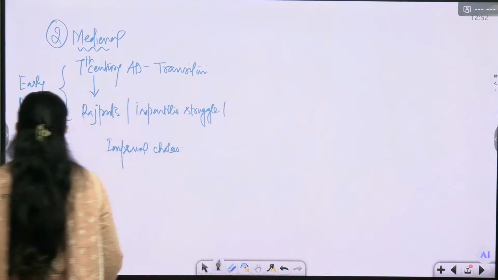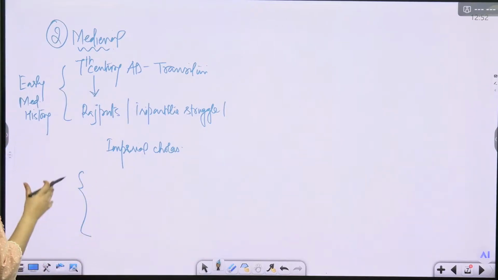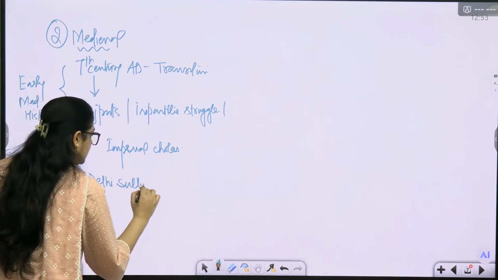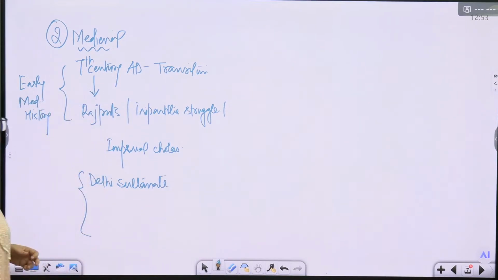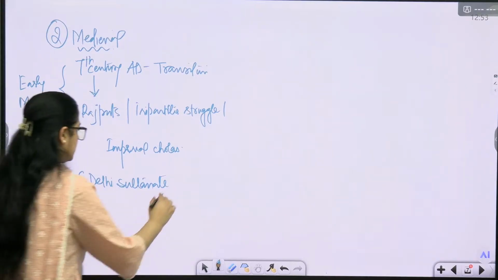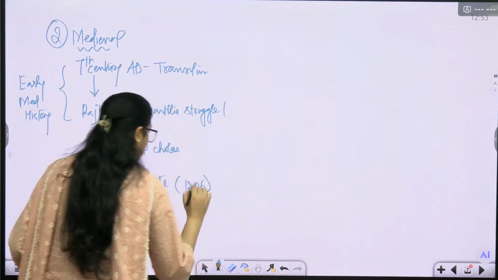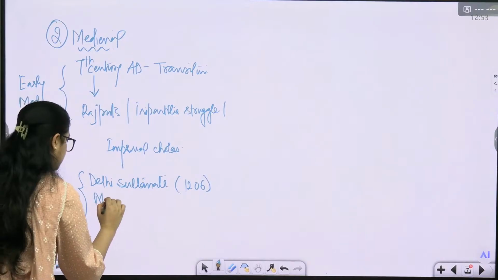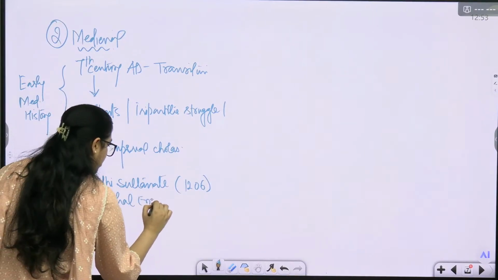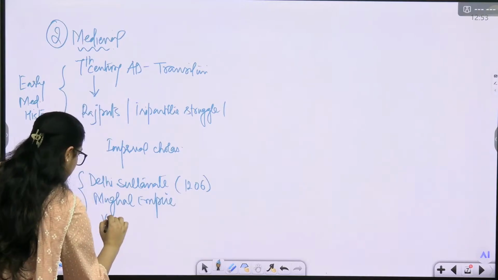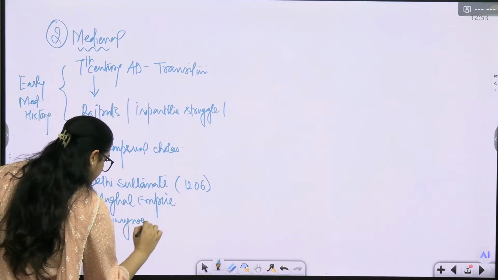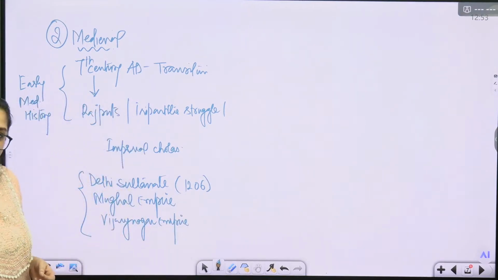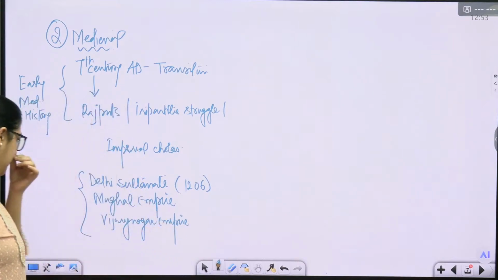This is the early medieval history, and then the late part of it, or the major part of it, starts with the Sultanate period, Delhi Sultanate. The Sultanate period, 1206, from this time period. After Delhi Sultanate, Mughal Empire. And in the same timeline, we will be talking about one very important empire, the Vijayanagara Empire. Capital at Hampi.